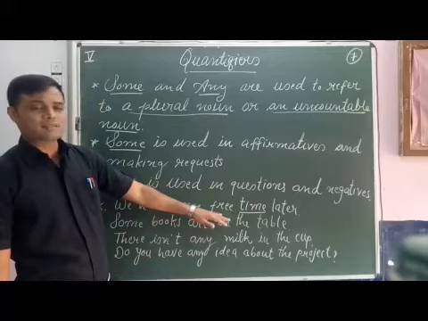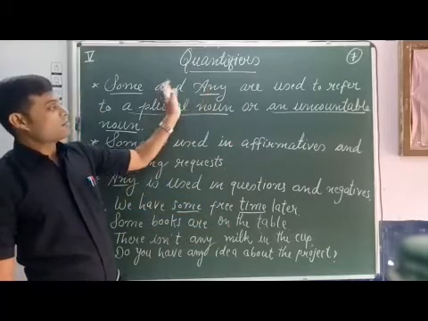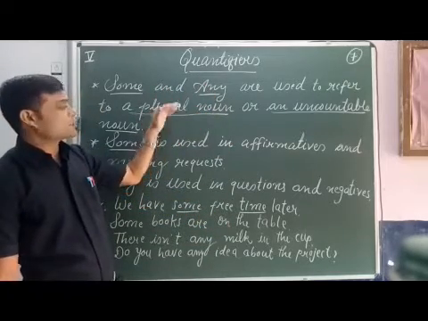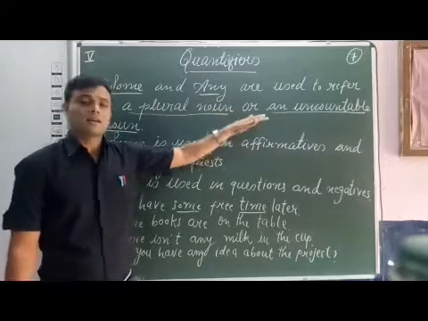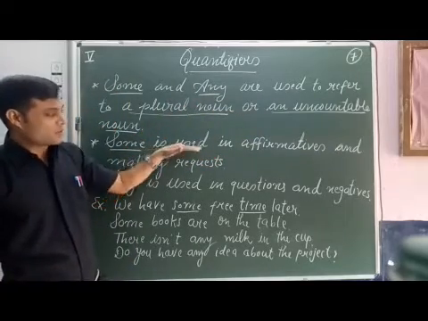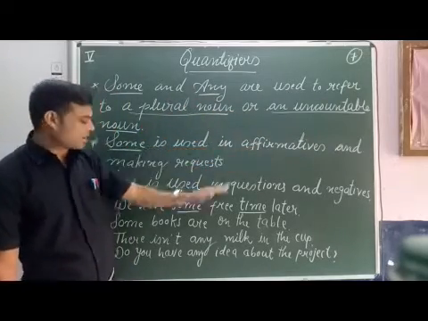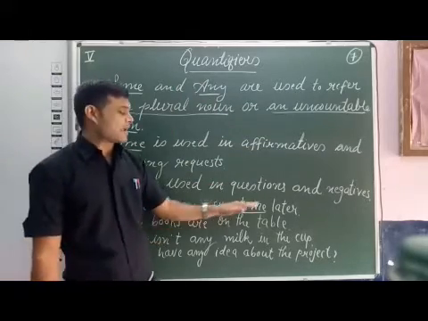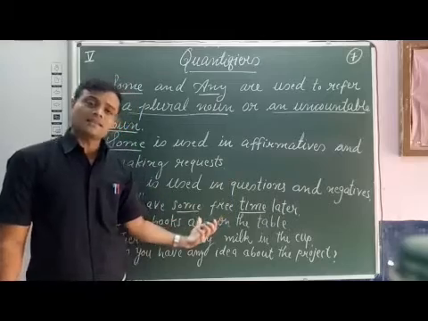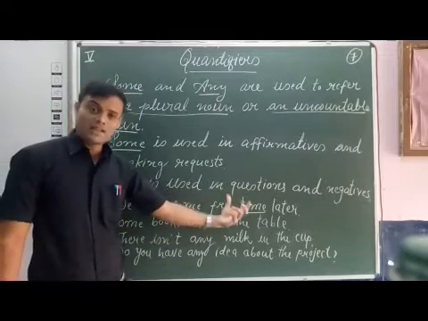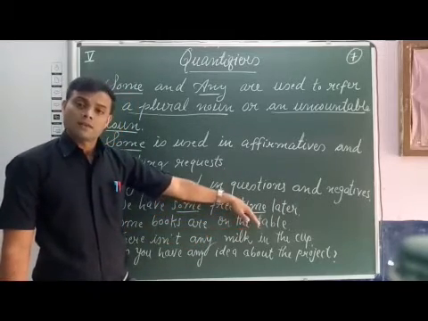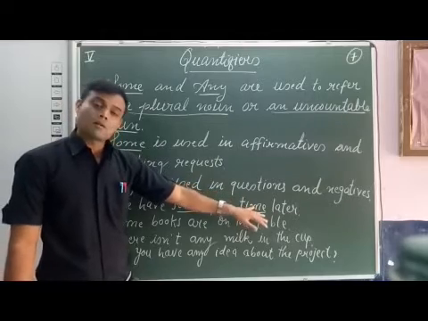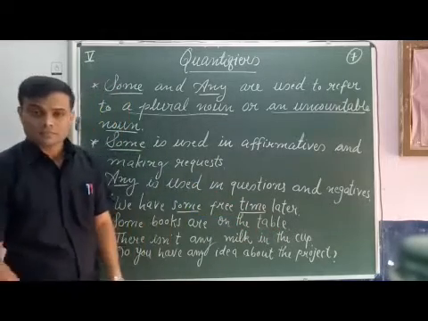So, some and any are used to refer to a plural noun or an uncountable noun, and some is used in affirmative sentences. So here it is an affirmative sentence: we have some free time later. Here some is used before an uncountable noun, that is free time.